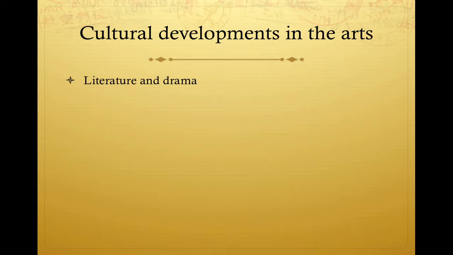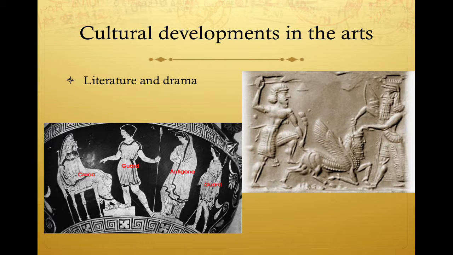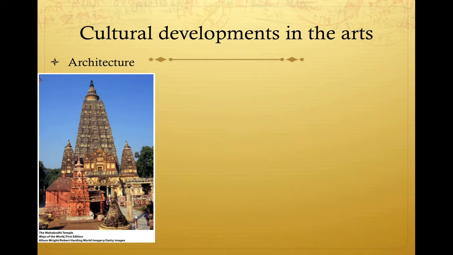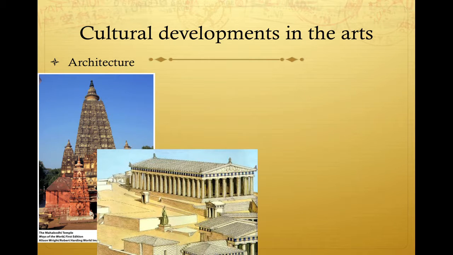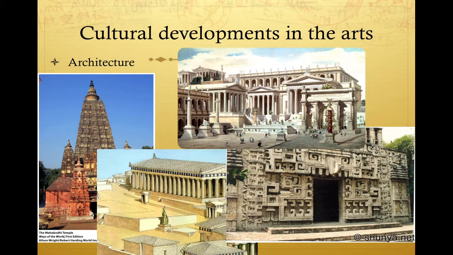First, literature and drama. Two literary forms were born during this time period: the Greek tragedy, such as Antigone, and the Indian epic, such as the Epic of Gilgamesh, both of which you studied in your English class. Each of these reflected the cultural values of the civilization that produced them, and also served as commentary on each society. Another development is architectural styles. The classical civilizations developed their own architectural styles in India, in Greece, in Mesopotamia, and in Rome.